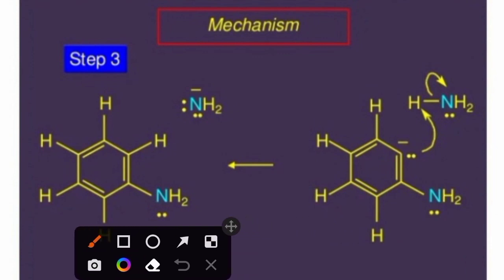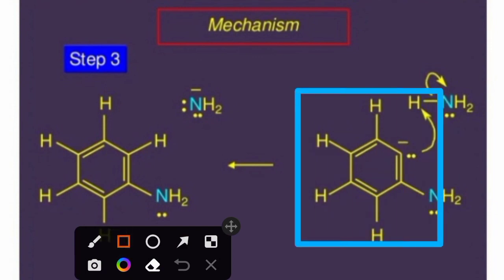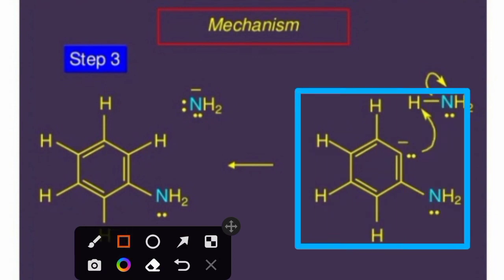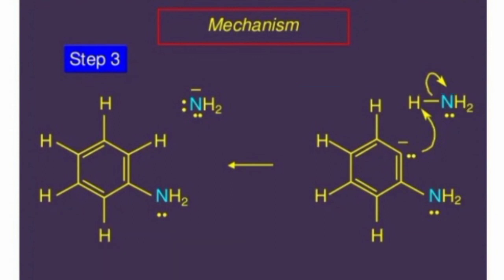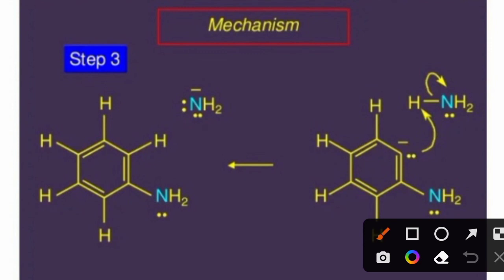When this product is obtained in step 2, in this product you can see that it abstracts hydrogen from ammonia, and that hydrogen with the help of this pair gets bonded to the aromatic ring.